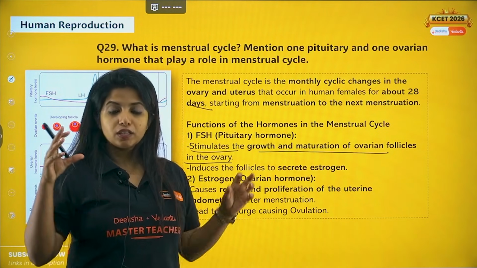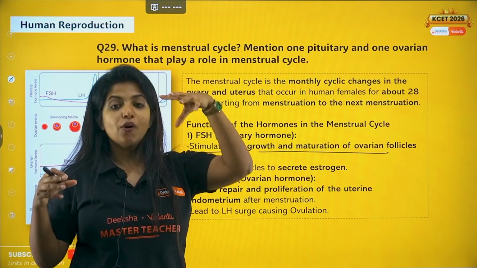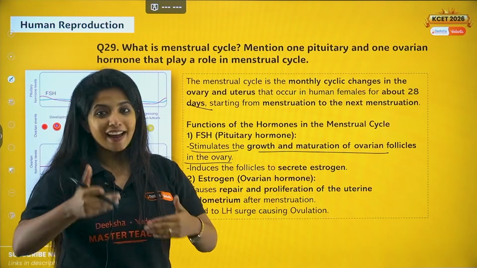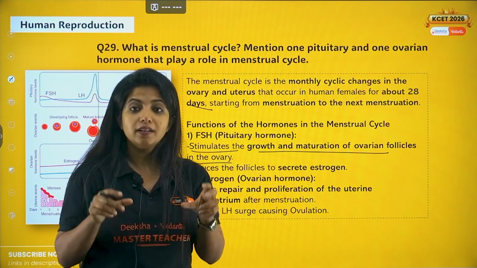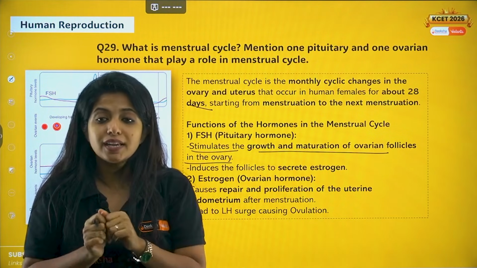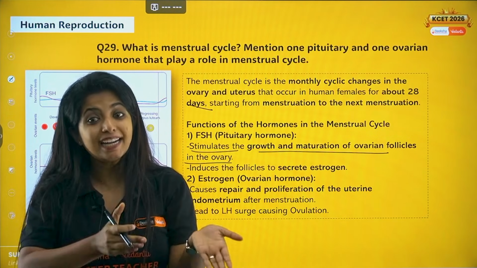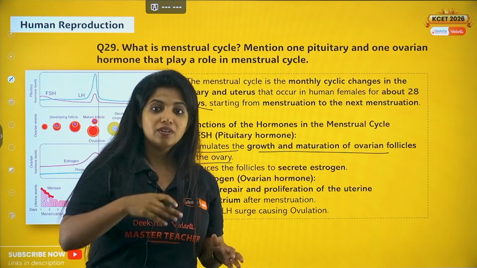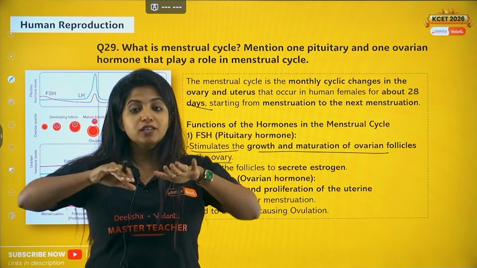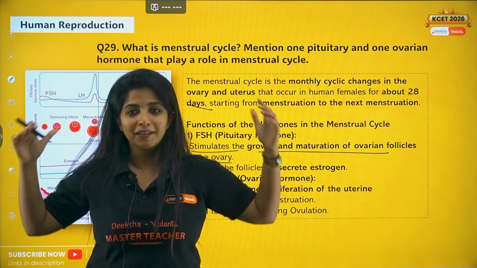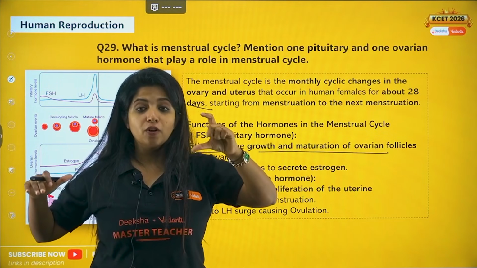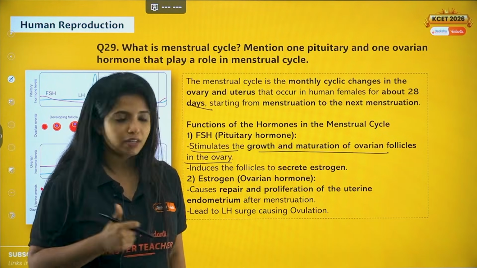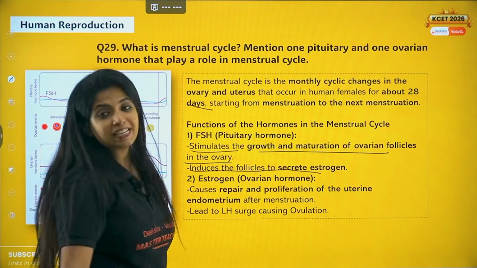So in the ovary, this FSH acts on the follicles, making them mature from primary to secondary to tertiary to Graafian. And while it does, as I told already, the follicles are made up of granulosa cells. These granulosa cells release some estrogen, and that estrogen is very important in our uterus. This estrogen goes to our uterus and helps in the formation of a layer known as endometrium. So FSH, which is a pituitary hormone, is indirectly helping in the formation of estrogen. It induces the follicles to secrete estrogen as well.